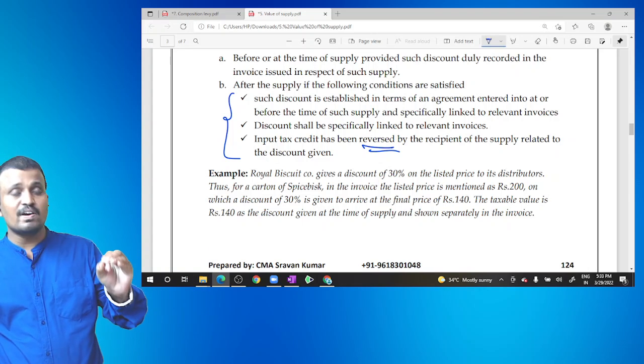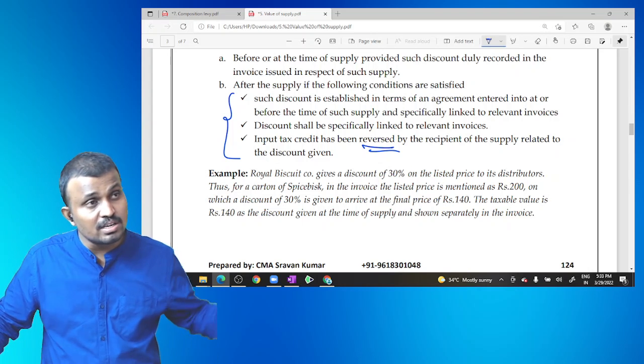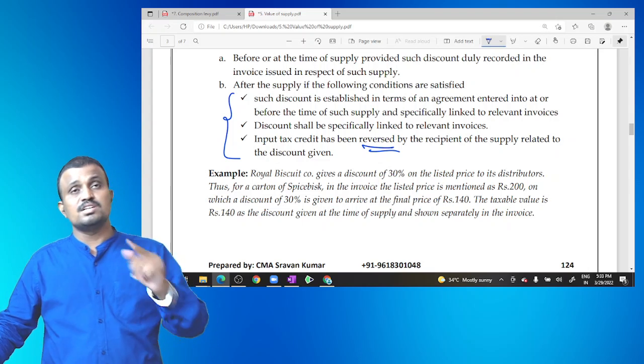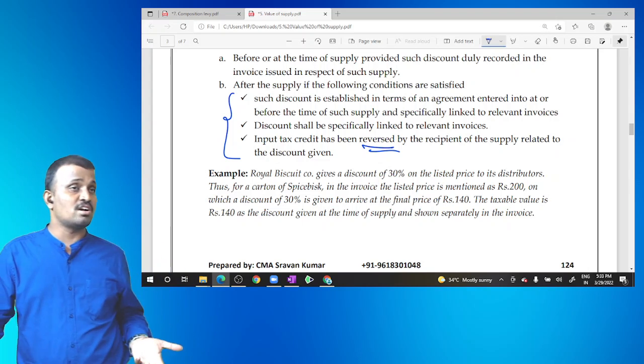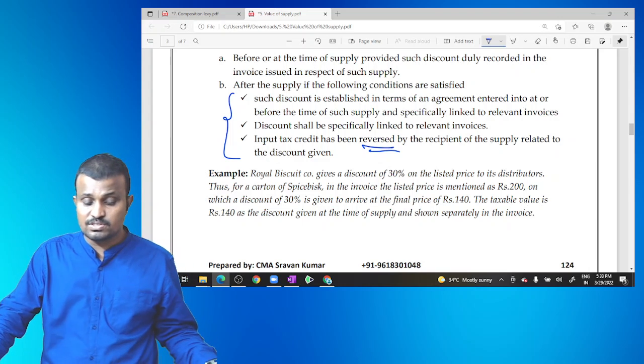Sorry, on the value of supply of 8 lakh. But he claimed the input tax credit on the whole supply, including the amount of discount. If that ITC was already claimed, that's why he has to reverse. If the ITC was not claimed, the input tax credit to the extent of discount is not required to be reversed.